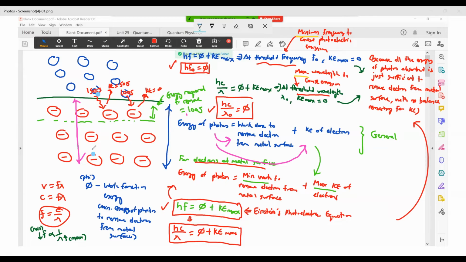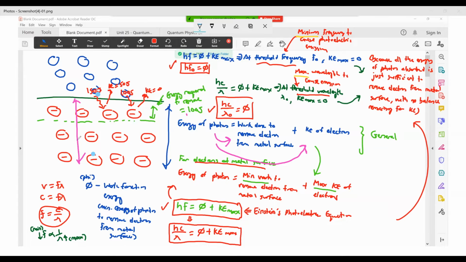You see, because this one here is deeper below the metal surface, if you want to bring it up all the way to the surface, it will collide with the other electrons or the other atoms. It will have to overcome even more attractive forces, right, as it is brought up to the surface.